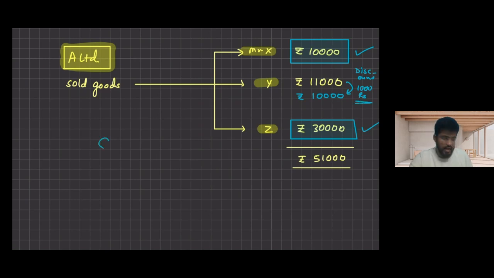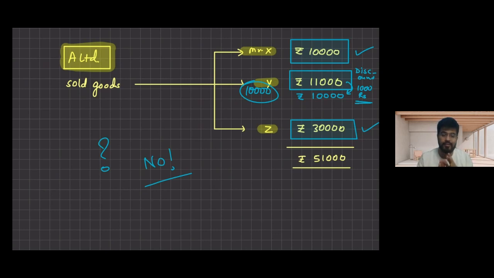So have I given the discount? The answer is no. If I had given the discount, I would bill only 10,000 to Mr. Y, not 11,000. Since I billed 11,000, I need to take 11,000 from Mr. Y, and if he is not going to pay the full 11,000, that means 1,000 is lost.